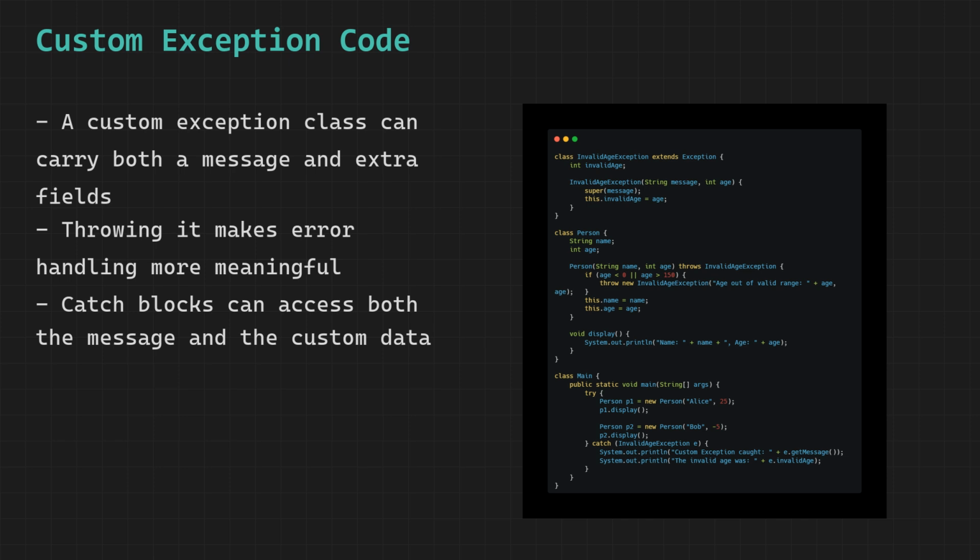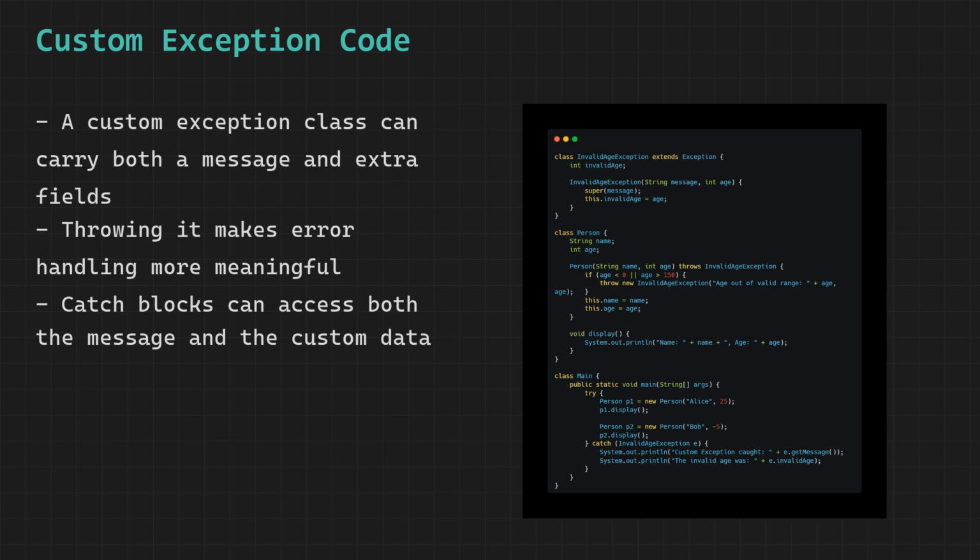The constructor takes two parameters, a string message and an int age. The first thing the constructor does is call super with the message passed into it. This passes the message up to Exception's constructor so that when someone calls getMessage on this exception later they get a descriptive message back. Then the constructor stores the age value in the invalidAge field for later access.